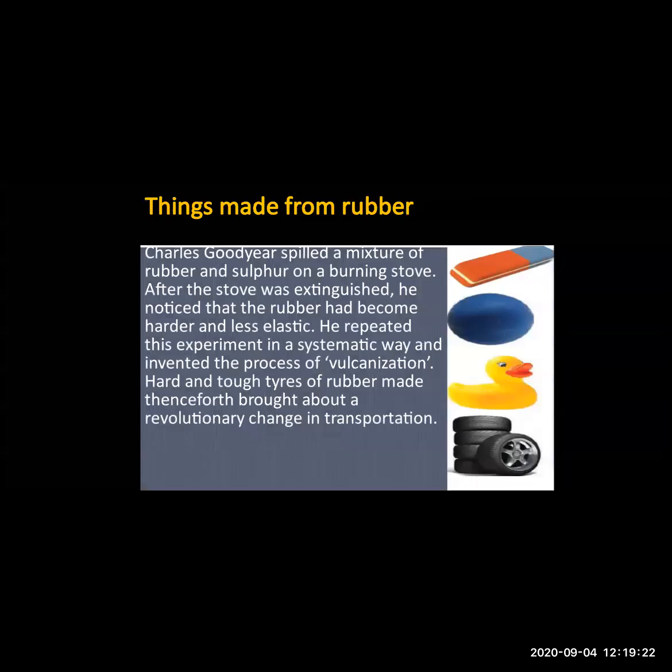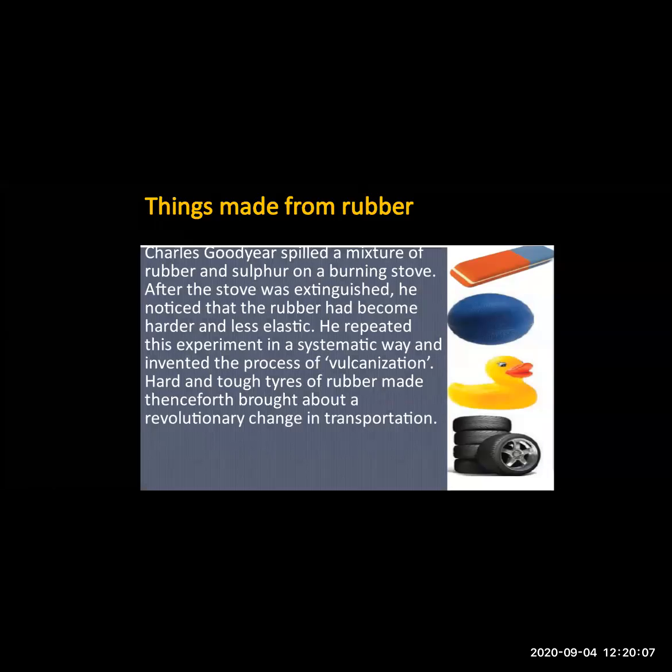Okay, now here you can see different products. You can see the eraser, rubber ball, rubber toys, even tires. Now, if I want the rubber to be harder and tougher, what should I do? I should increase the proportion of sulfur, so that the rubber gets the hardness property. What will happen? The rubber will become hard, because the tires have to revolve on the road. For revolving, it needs strength, so hardness or toughness should be produced in the rubber quality.